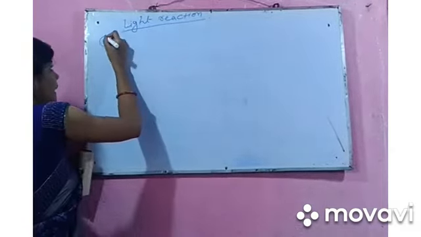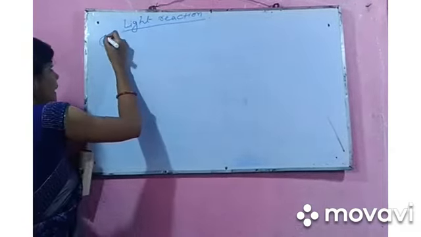These hydrogen combines with NADP to form NADPH, and these electrons combine with ADP, which is also a form of energy, to form ATP, and oxygen will be liberated out into the atmosphere. When the hydrogen molecules combine with carbon dioxide, it leads to the formation of glucose.